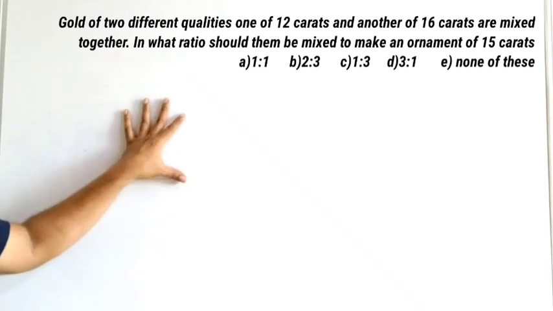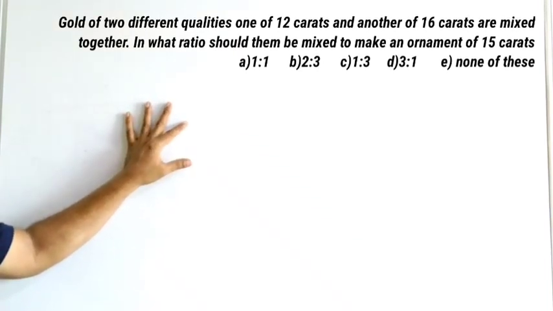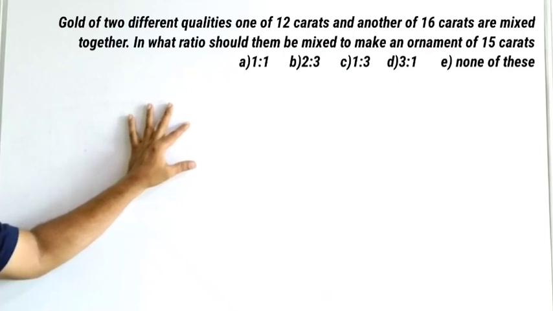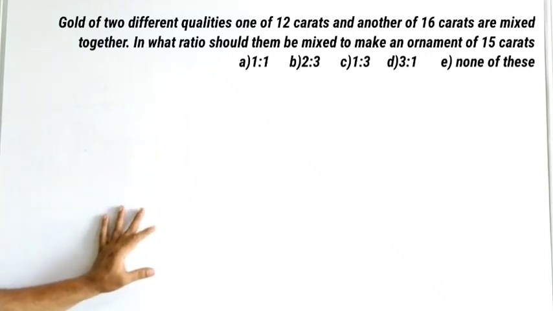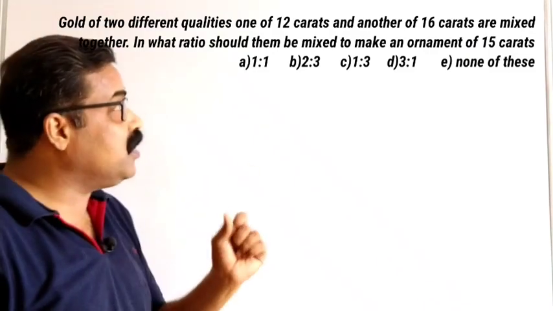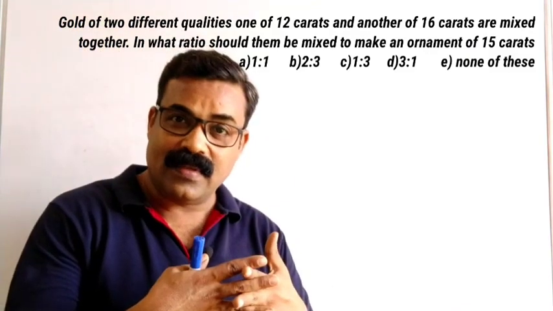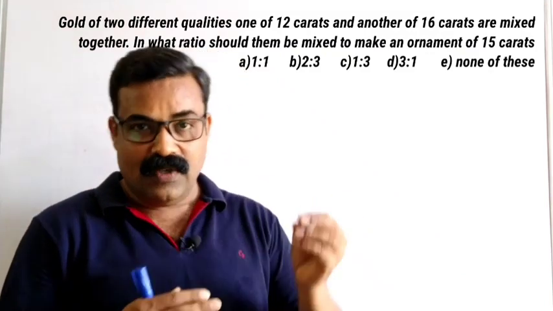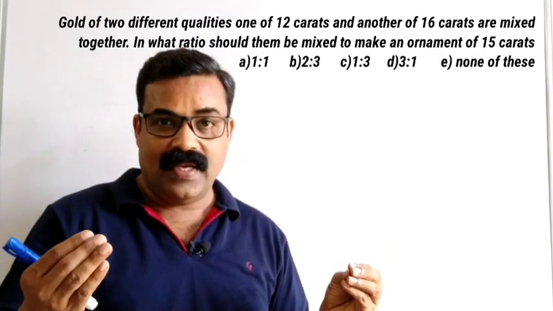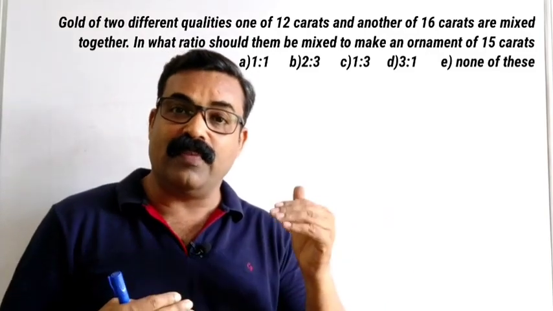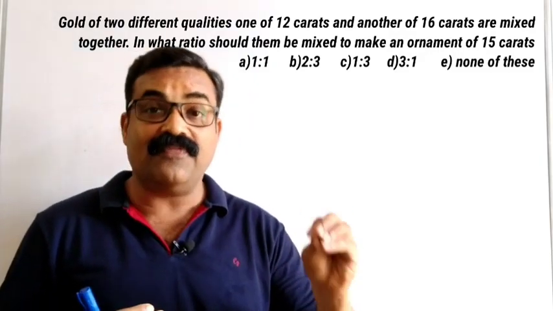Now let us go to the next question. Gold of 2 different qualities, one of 12 carats and another of 16 carats, are mixed together. In what proportion should they be mixed to make an ornament of 15 carats? We are mixing 2 different qualities of gold: one is 12 carat quality, the other is 16 carat quality, and we want to make an ornament of 15 carat quality.